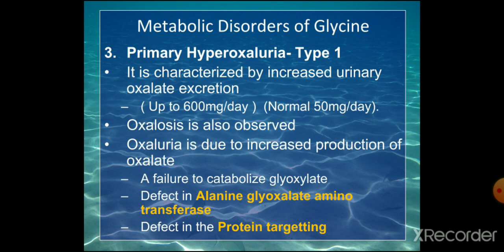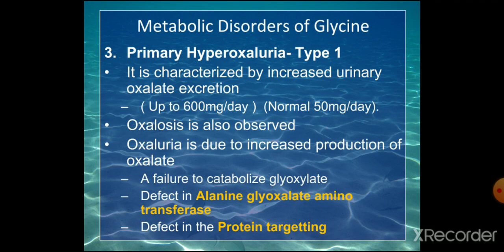Usually glyoxylate is converted back to glycine by alanine glyoxylate aminotransferase. By a transamination reaction, the glyoxylate is either combined with alanine forming pyruvate and glycine, or with glutamate forming alpha ketoglutarate and glycine, or with serine to form hydroxypyruvate and glycine. So that is usually happening, that glyoxylate may be transaminated back to glycine.